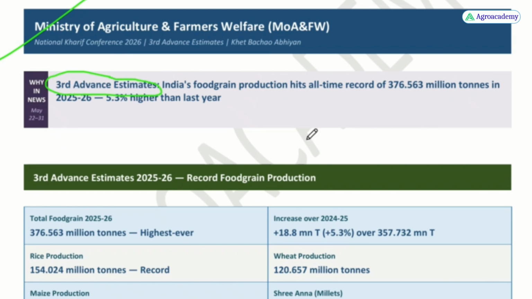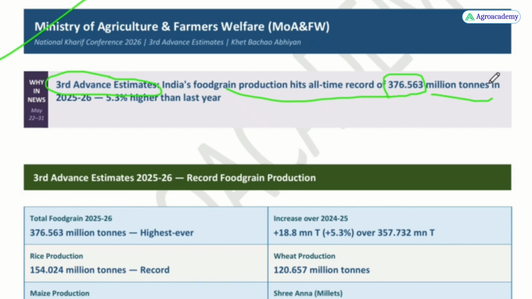What happens is four advanced estimates are declared in a single year. So as of now, third advanced estimates has been published. So India's food grain production has hit an all-time record of 376.563 million tons.